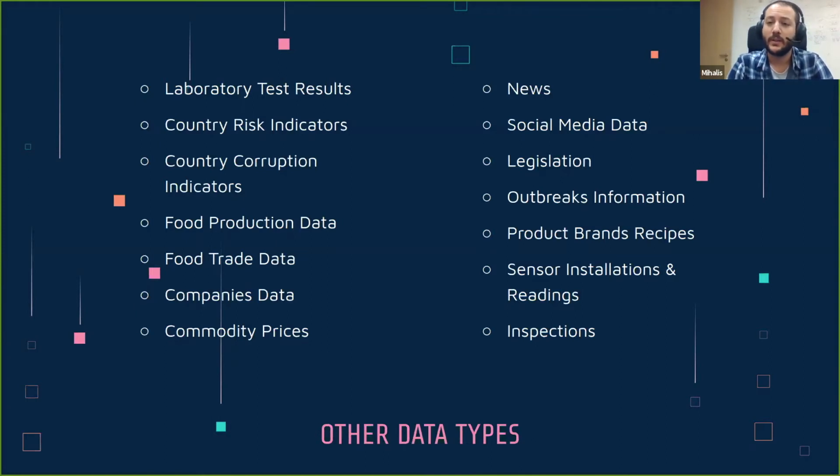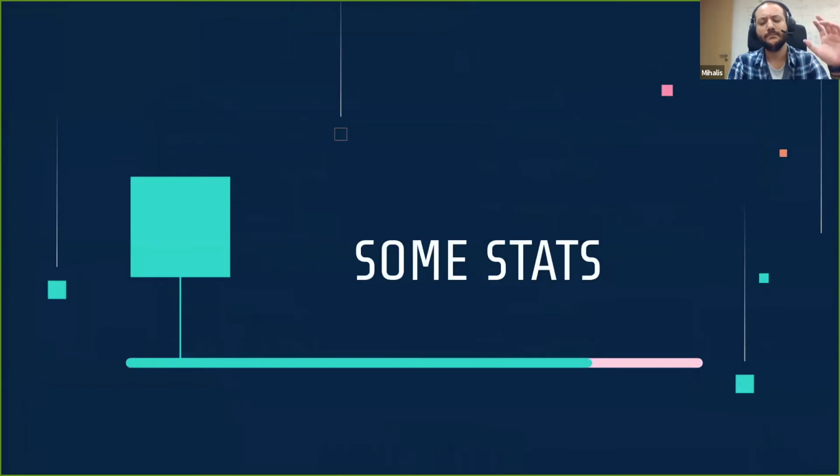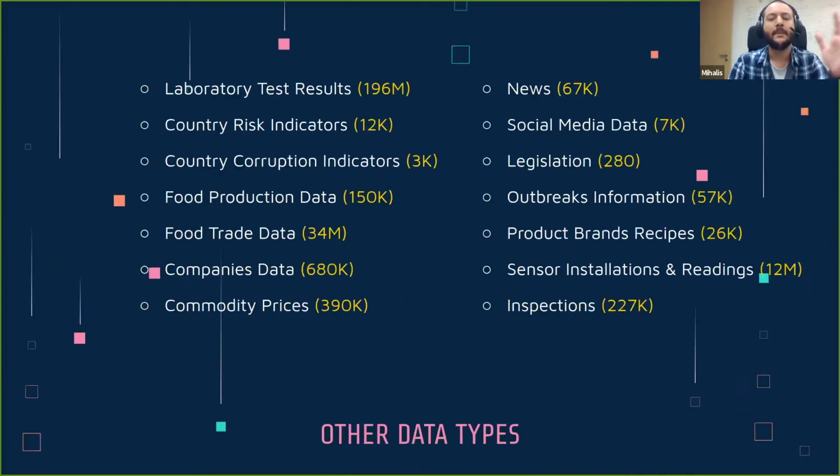We can integrate companies' data. As we saw before, the food companies are an important aspect of the work that we do, so information about this is always useful. And again, we have price, news, social media, legislation, and so on. And just to give you some statistics, so that you can better understand the importance of these different data types, as you can see here, they play a huge role. There are a huge number of data records out there for these data types.